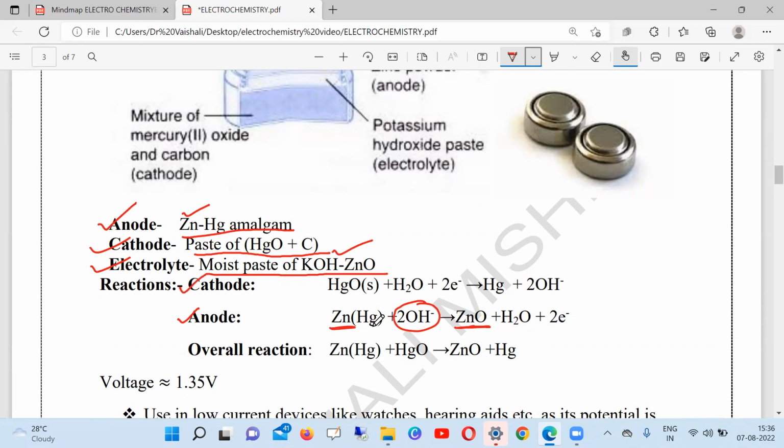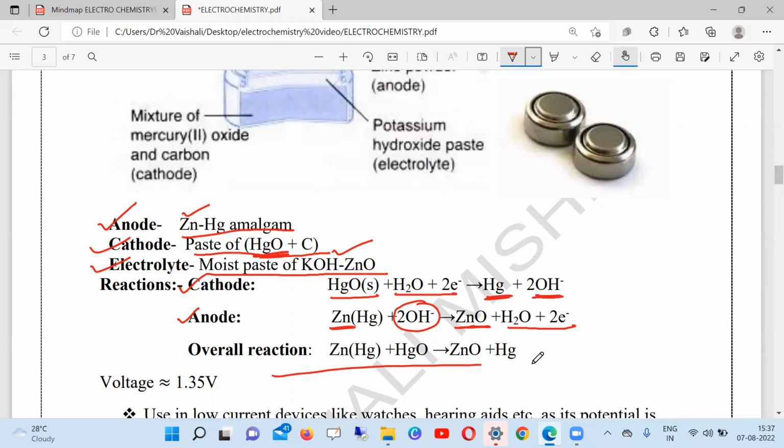Now cathode is made up of HgO, that is mercury oxide. So this HgO accepts this water and electron, the same water and electron that zinc is losing at the anode, the cathode is accepting the same thing. So at cathode, this mercury oxide accepts these two electrons and water to reduce into mercury and loss of OH minus.